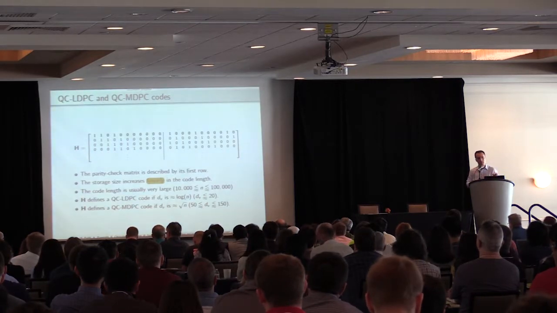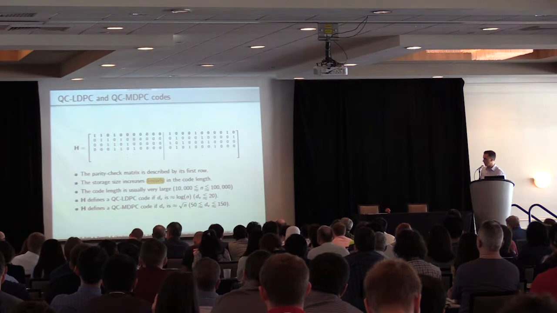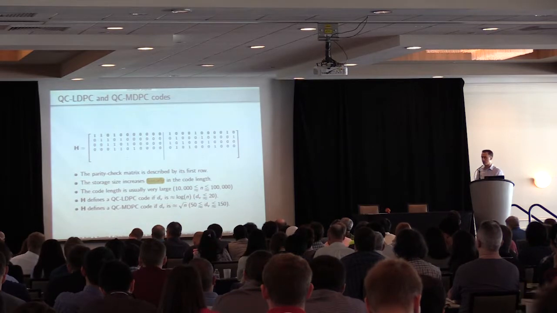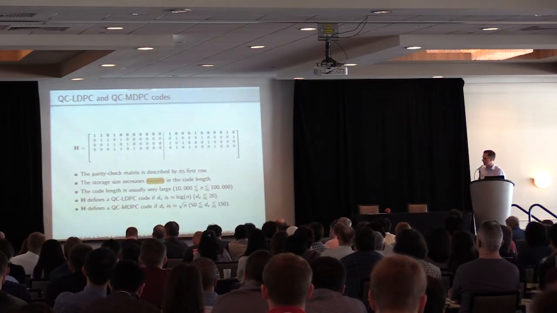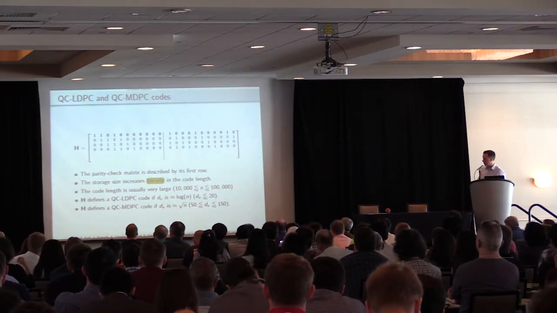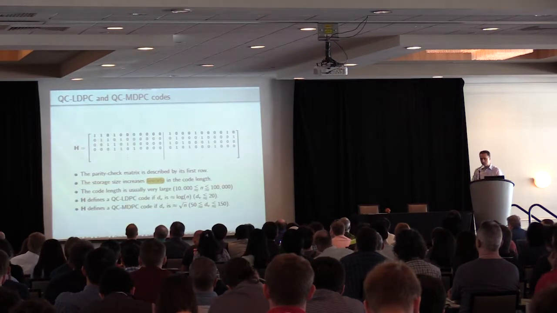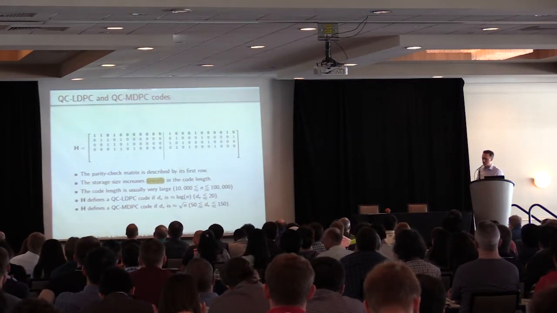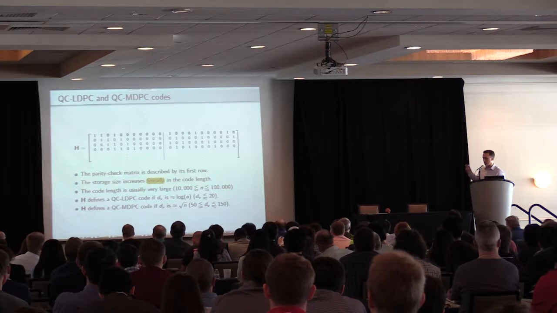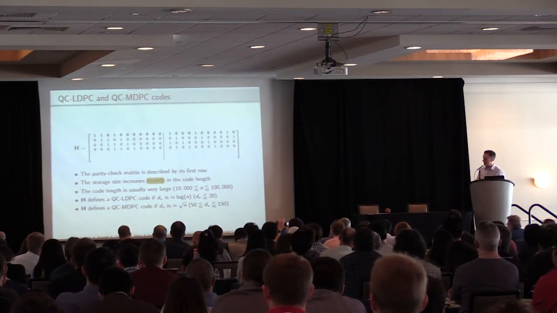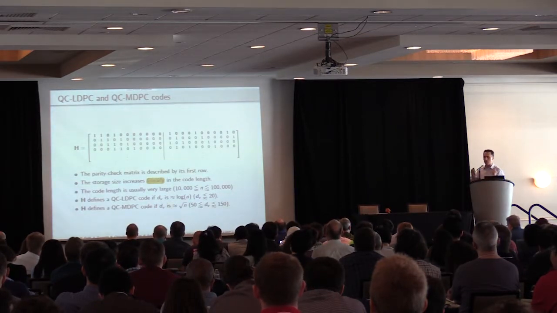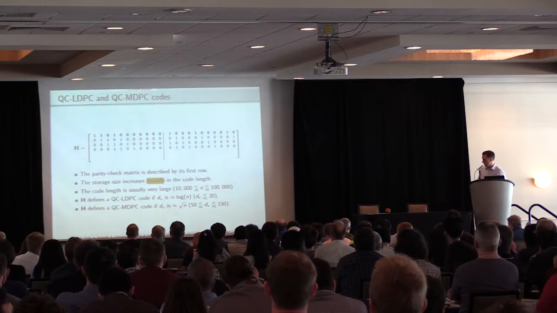The most important feature of these matrices is that they are described by only one row. Here we have a storage size that increases linearly in the code length. That is the main advantage over classical random-like codes. The code length is normally very large, but matrices are sparse. We say that we have a QC-MDPC code when the column weight is in the order of the logarithm of n, let me say less than or about 20 for the code length we consider. We say that it is an LDPC code if the column weight is in the order of the square root of n, that is in the order of 100 for the code length we consider.